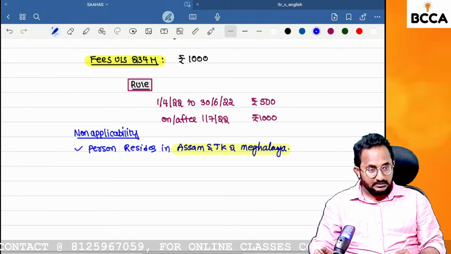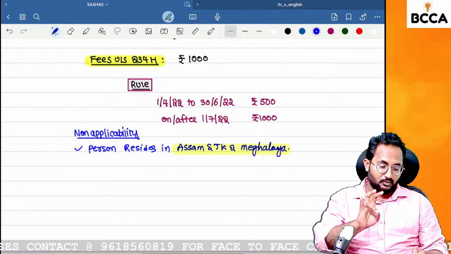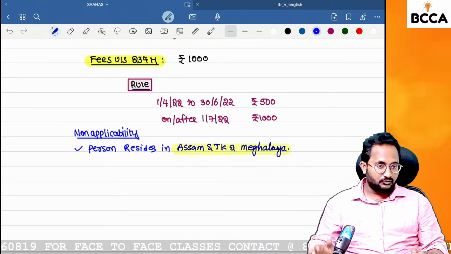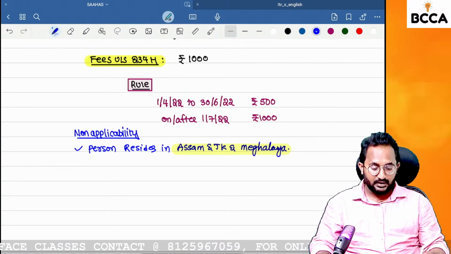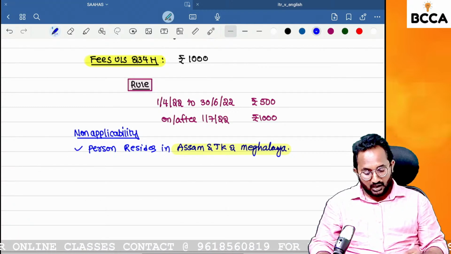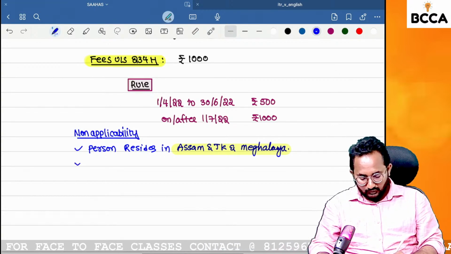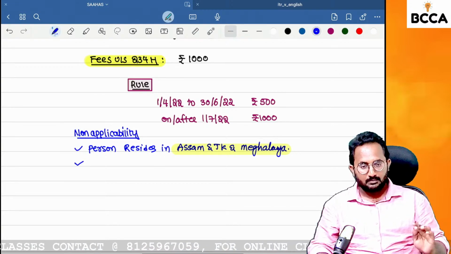Normally in the first point, I read four states: Sikkim, Assam, Jammu and Kashmir, Meghalaya. Sikkim is fully implemented right now, so they have removed that point. In future, definitely we will remove the other points from these non-applicability cases also, because Aadhaar is now fully implemented in many states.